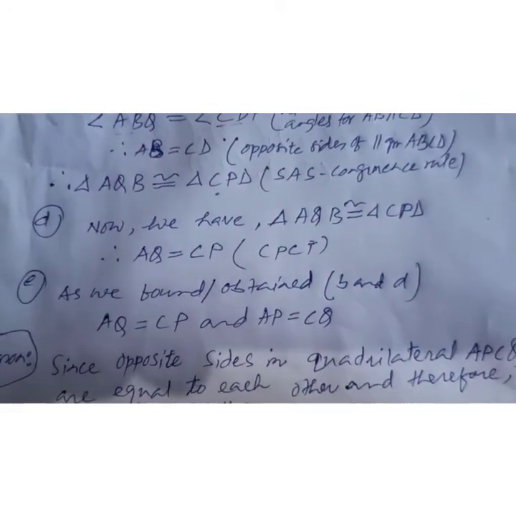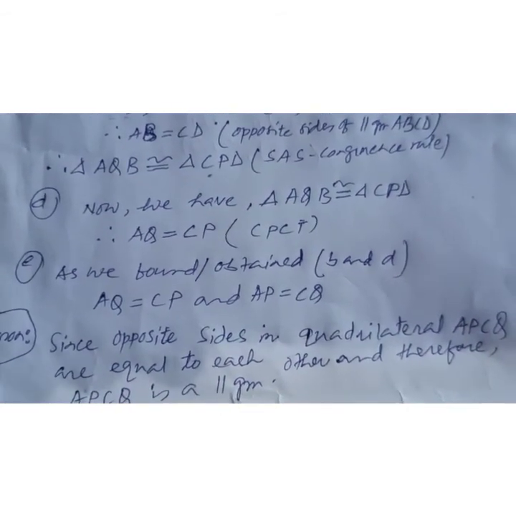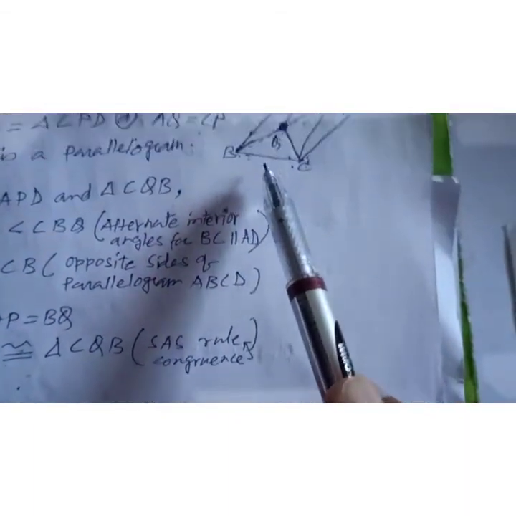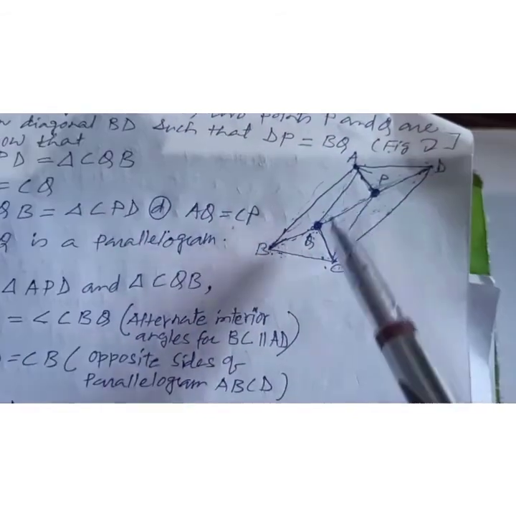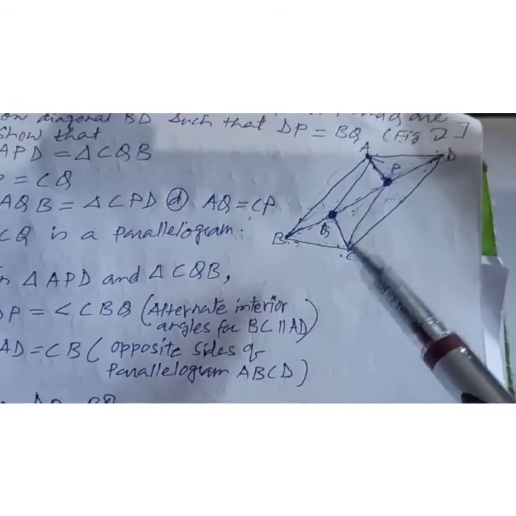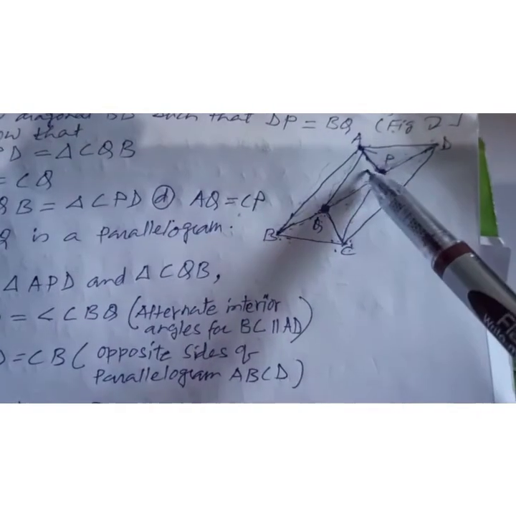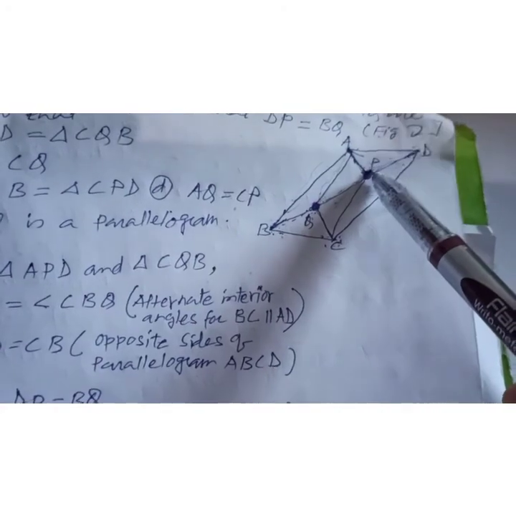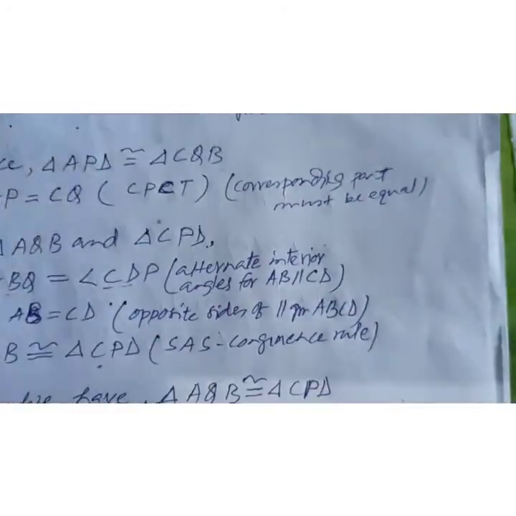And the last part is, as we obtain from the B and C answers, AQ is equal to CP. See the diagram there. Therefore AP is equal to CQ.